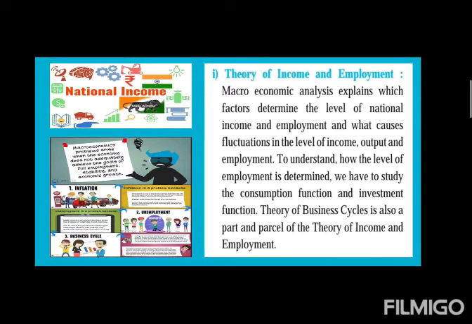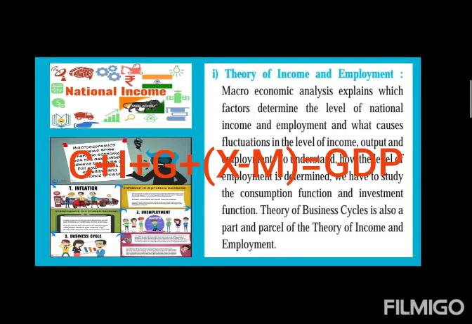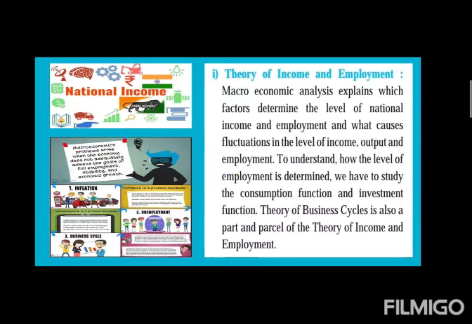There is one expression, the expression is C plus I plus G plus X minus M. Here C means consumption, I means investment, G means government expenditure, X means export, M means import. This expression finally gives the GDP of the nation, meaning the national income.